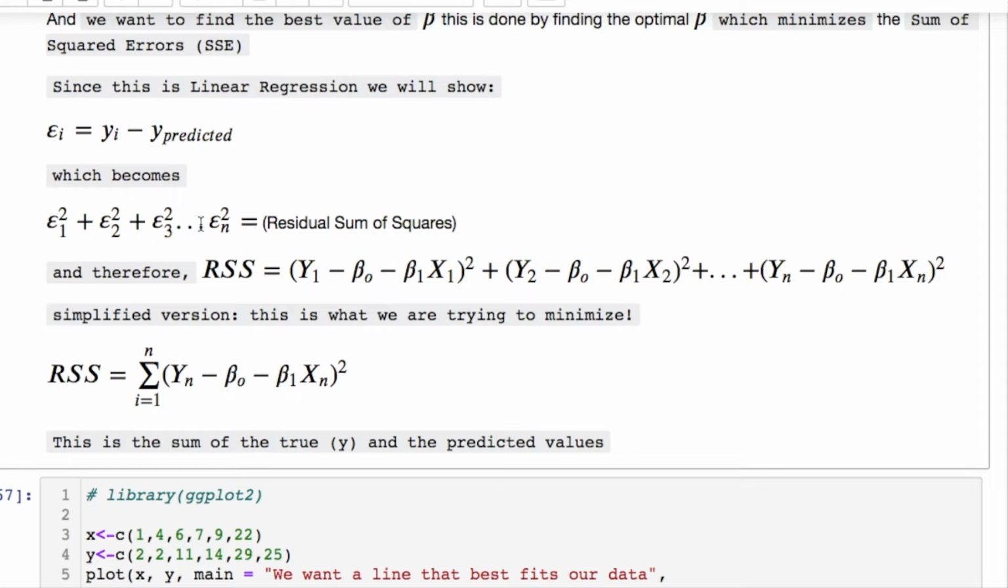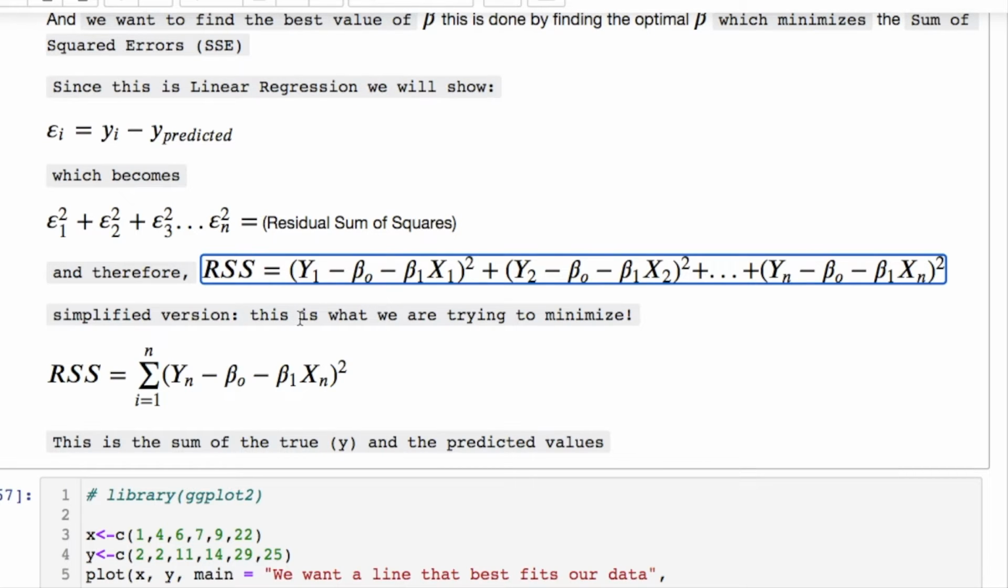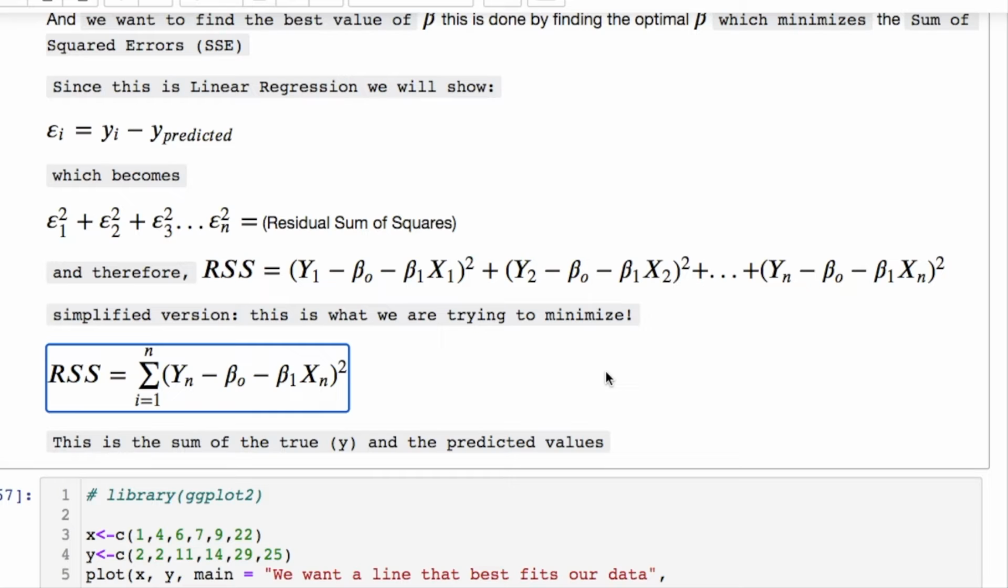You need to consider that your errors are going to be added together so we can achieve our residual sum of squares. And therefore, you need to realize this is what's going on. The simplified version is this, of course, where we're summing everything together. The sum of the true y and the predicted values.